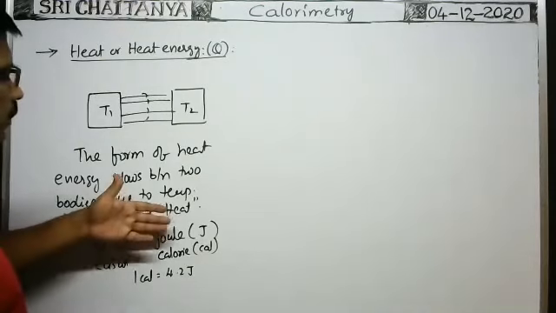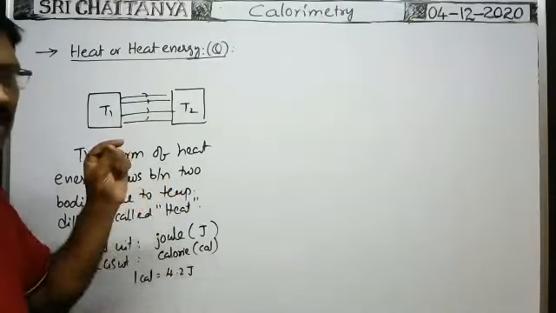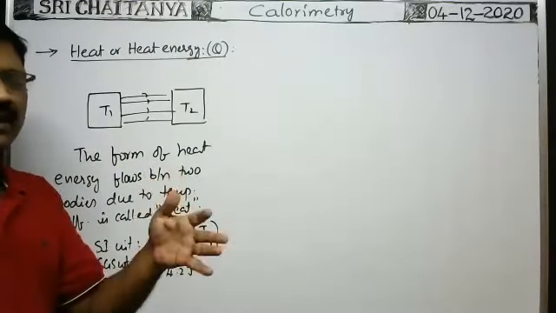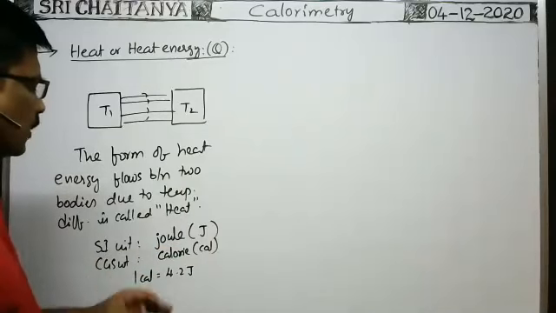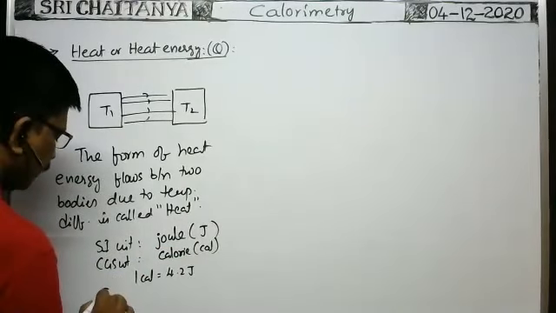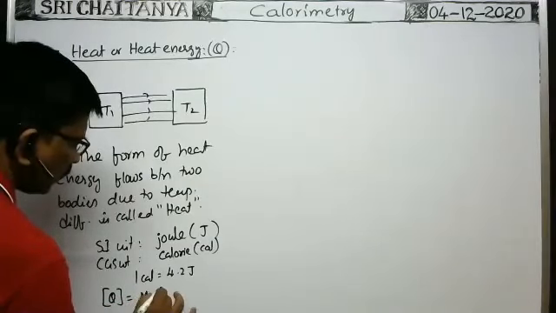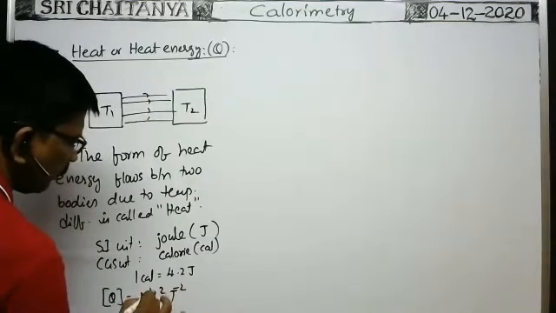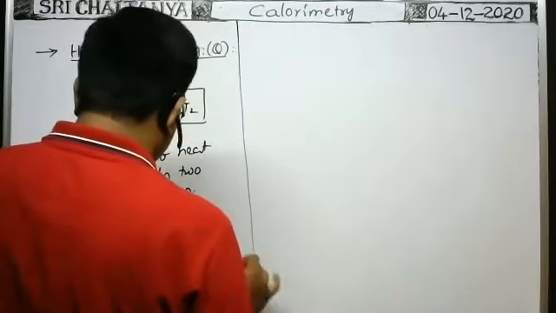What is the dimensional formula of heat energy? It is nothing but energy. Any kind of energy has the same dimensional formula as kinetic energy, potential energy, or work done. So the dimensional formula of Q is M L squared T to the power of minus 2, that is M to the power of 1, L squared, T to the power of minus 2.